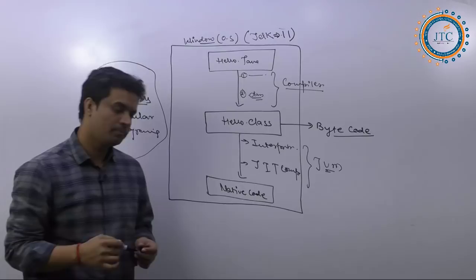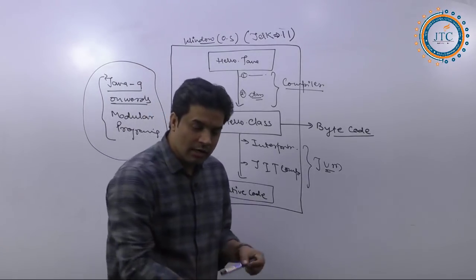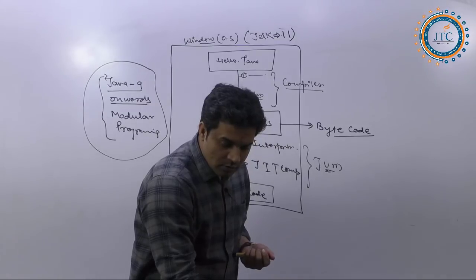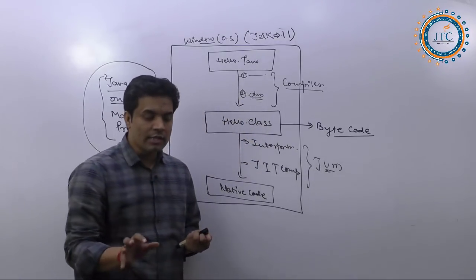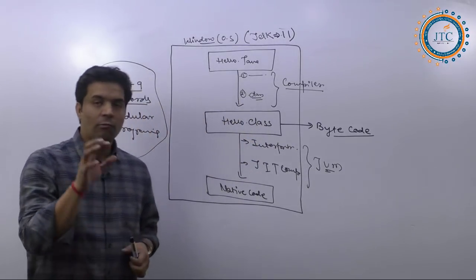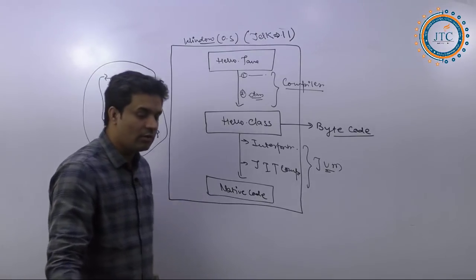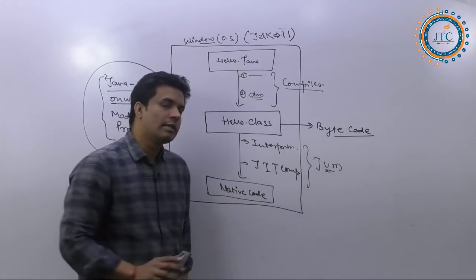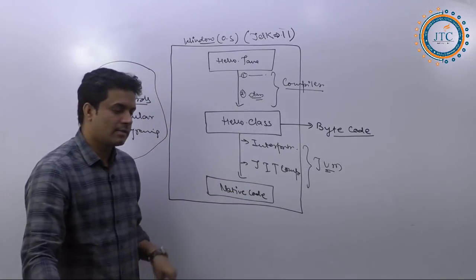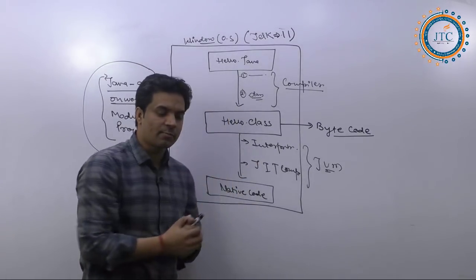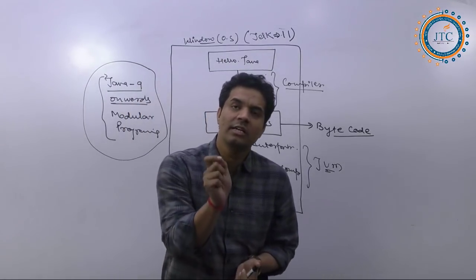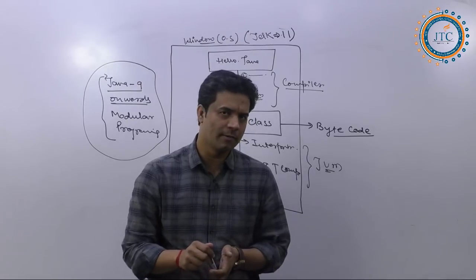Now, what is the JVM inside this? I will come to that. Before explaining all these things, what is the important thing you need to understand here?